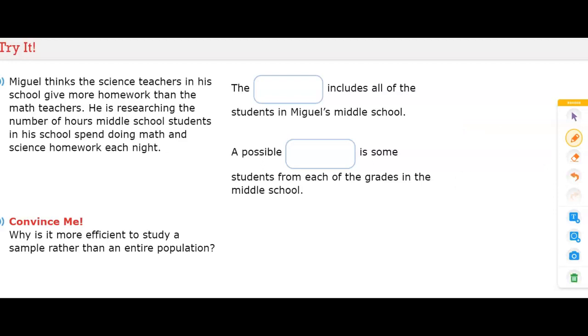So we have to decide whether it's a population that they're discussing or a sample of that population. If the group includes everyone, that is going to be population. So we're going to write in that first blank space, population. And just a subset of those students would be a sample. So that is how we would complete these blanks.